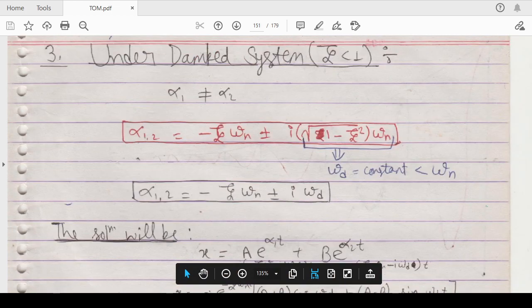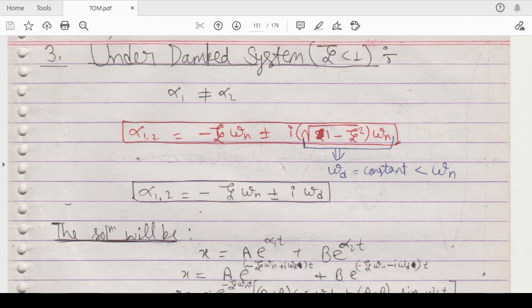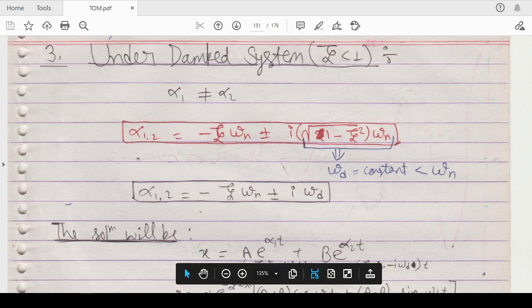Now the last one is called the underdamped system, in which zeta is less than 1 and there is some kind of vibration in the picture. Still there is some kind of vibration you will see. So if zeta is less than 1,